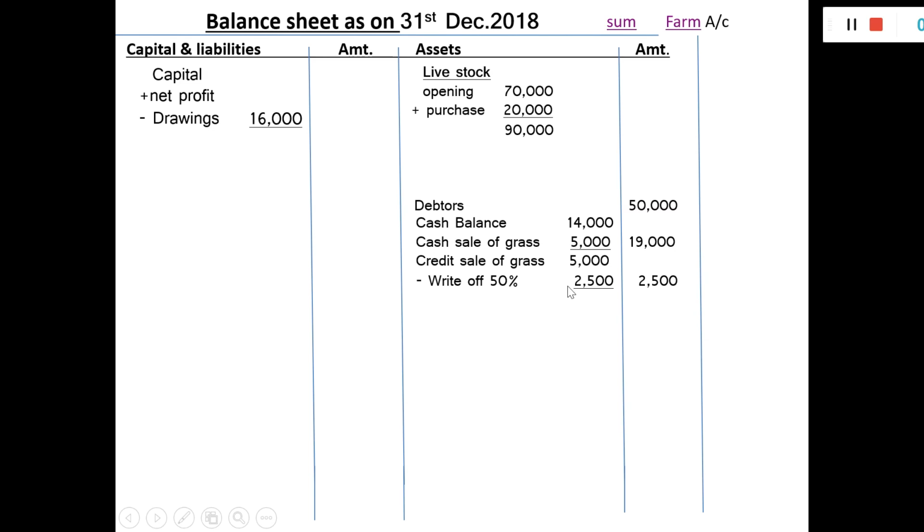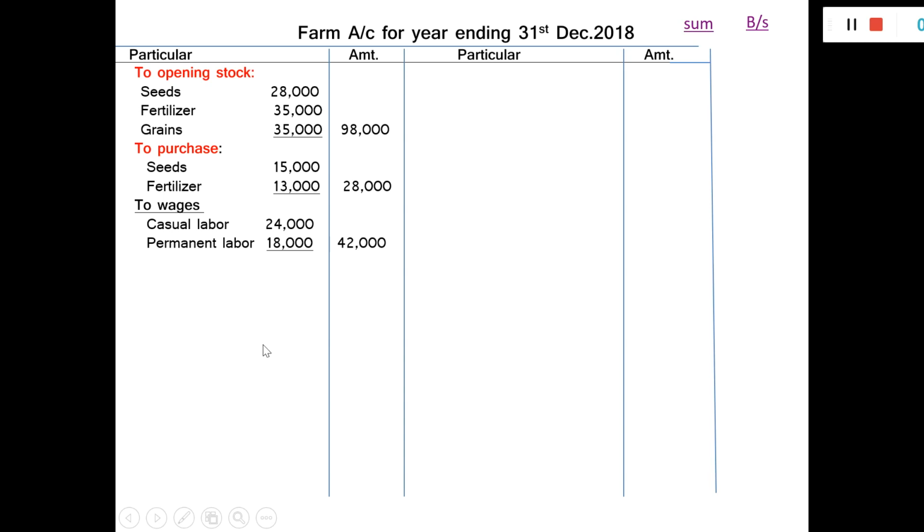So the remaining amount will be written in the outer column. It is 2,500. Here bad debts 2,500 will be debited to the farm accounts. So go to the farm account. Bad debts 50% of 5,000, 2,500. Go to the sum again.